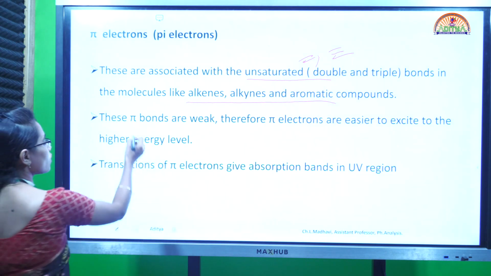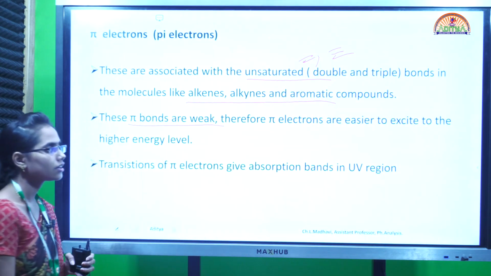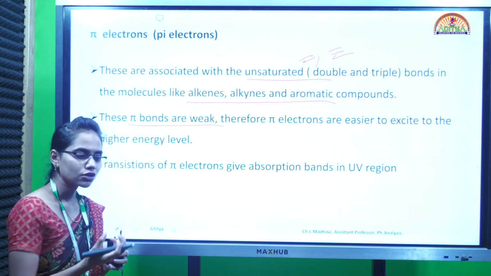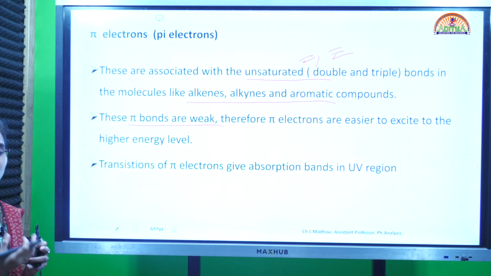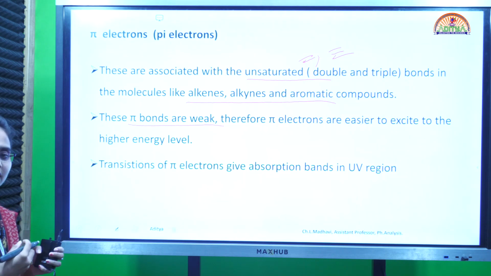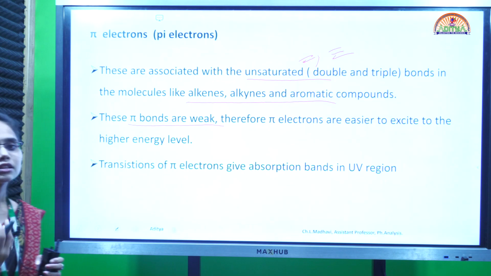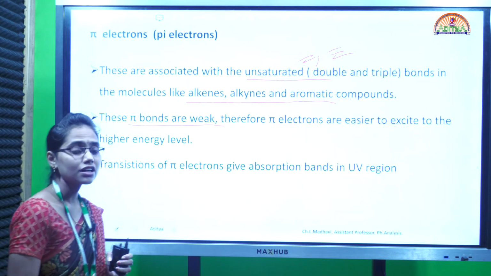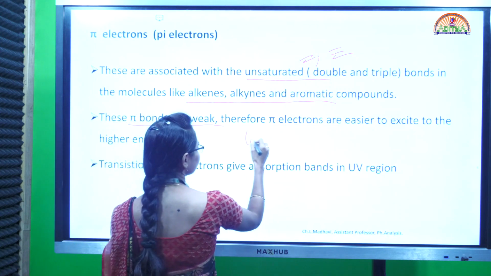These pi bonds are weak because the pi electrons involved in their formation are very loosely held. Sigma electrons are tightly held, so the sigma bonds are strong, but pi electrons are loosely held.